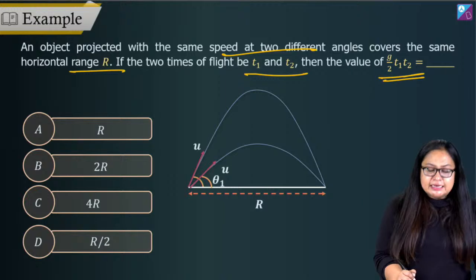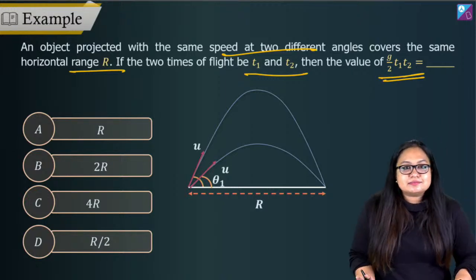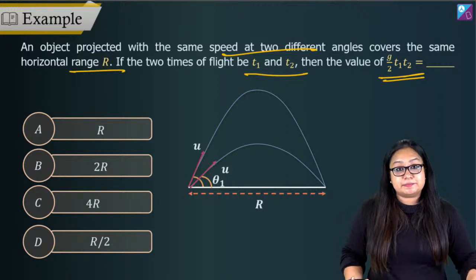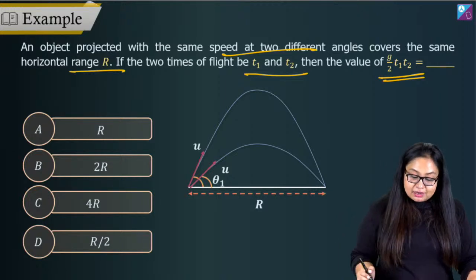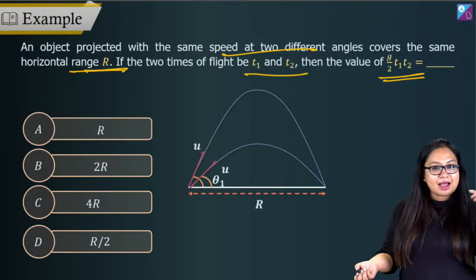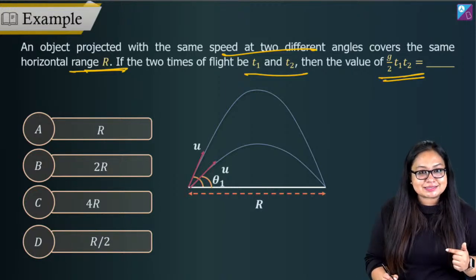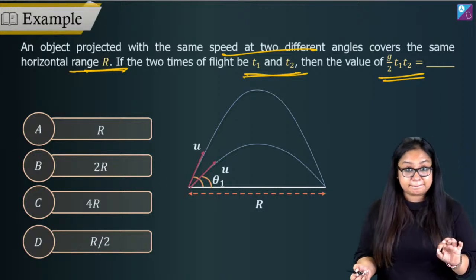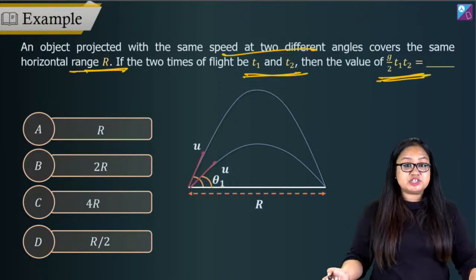Okay. Now, let's solve this question. Come on, guys. Till now, we were just applying the formula. Now, let's apply concepts. An object is projected at two different angles, same range, that means they are complementary angles, and T1 and T2 are the times of flight for them.